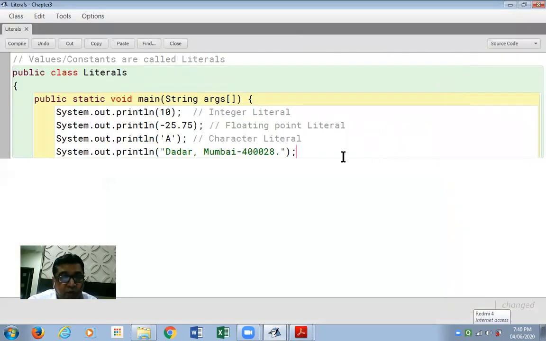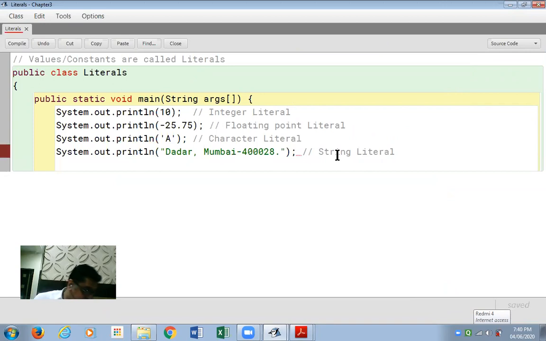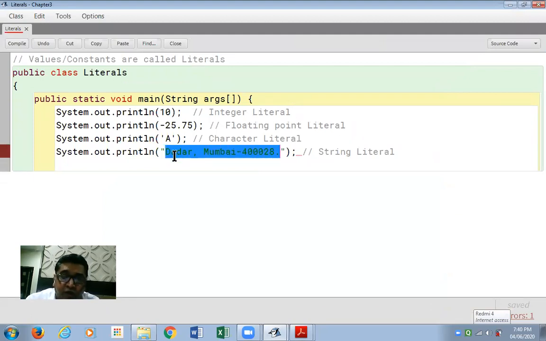This literal that we have created now, put inside the println function for printing, is called a string constant, string value, or a string literal. String constants or string literals are a set of characters. The characters could be any from the character set, any number of characters, of any length, but the only condition is you have to enclose it in double quotes. So a character constant is a single character, enclosed in single quotes, and a string constant is a set of characters enclosed in double quotes.